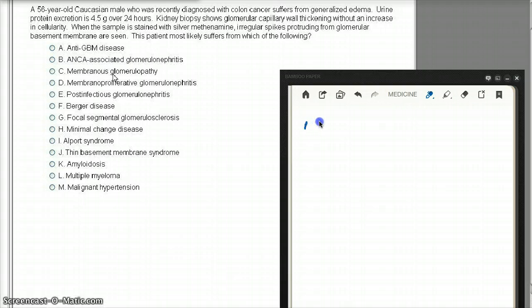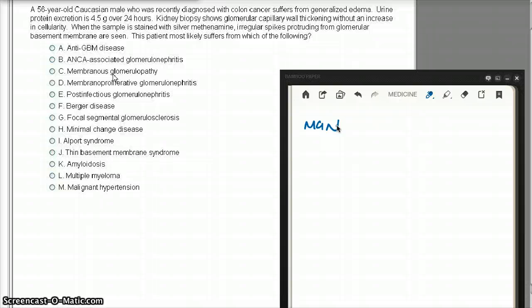What is MGN? MGN is the second most common cause of nephrotic syndrome in adults, right? What's the first common cause? Focal segmental would be the first common cause. Up to 85% of MGN cases are going to be idiopathic, okay? The remainder occur due to a bunch of secondary reasons.